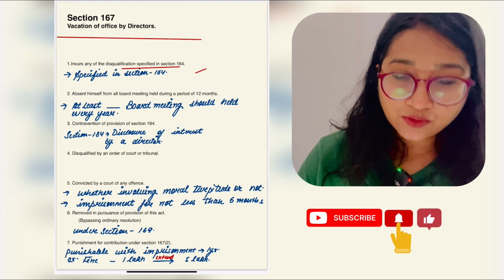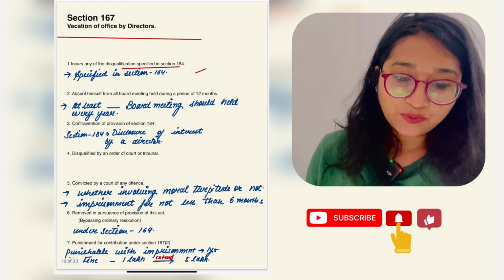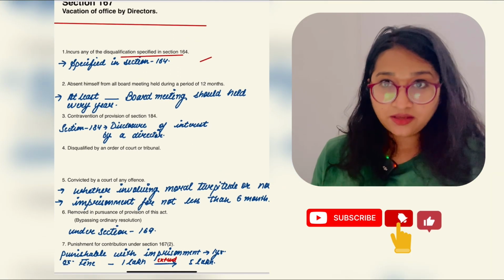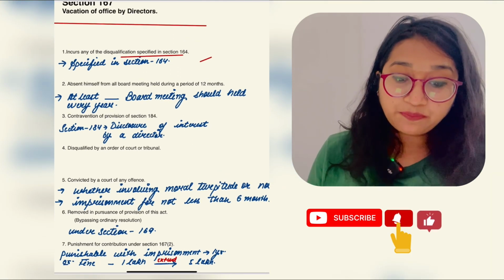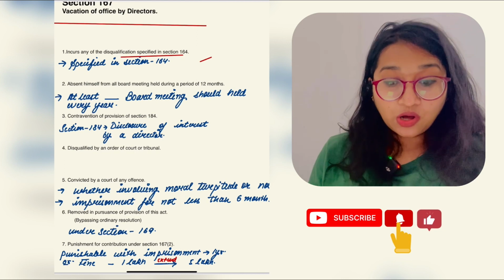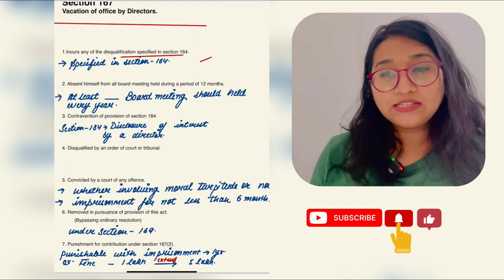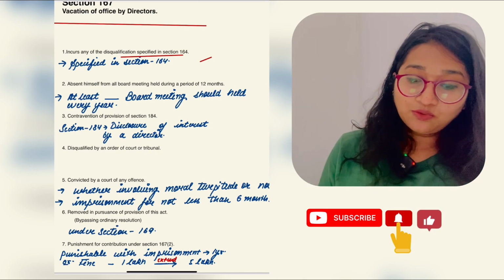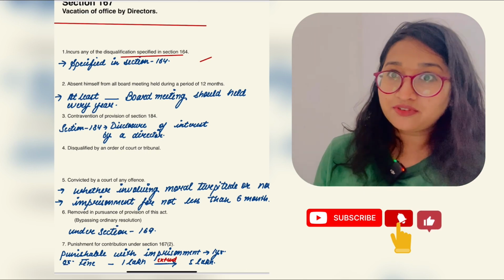Let's go to the next point of vacation of office by director. If the director is absent from all board meetings held during a period of 12 months. Do you know how many board meetings are held every year?